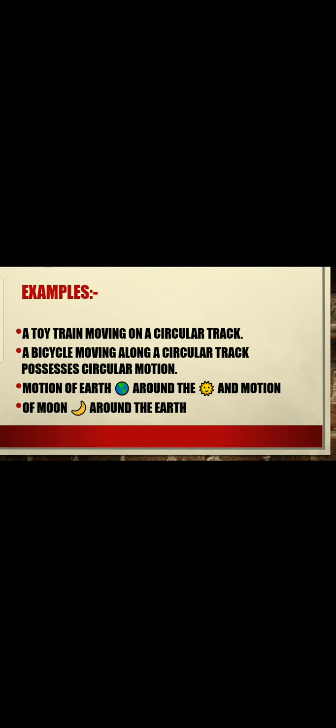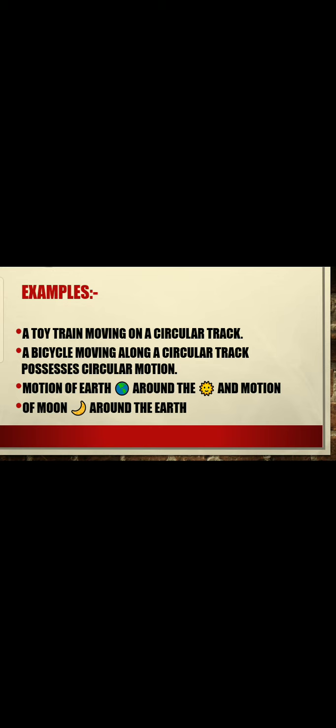The next type of translatory motion is the circular motion. The motion of an object in a circular path is known as the circular motion. If the object is moving in a circle, then this motion is known as circular motion. Examples of circular motion are a toy train moving in a circular path. A bicycle moving along a circular track possesses circular motion. If the bicycle is moving on a circular track, what kind of motion is that? That is the circular motion.